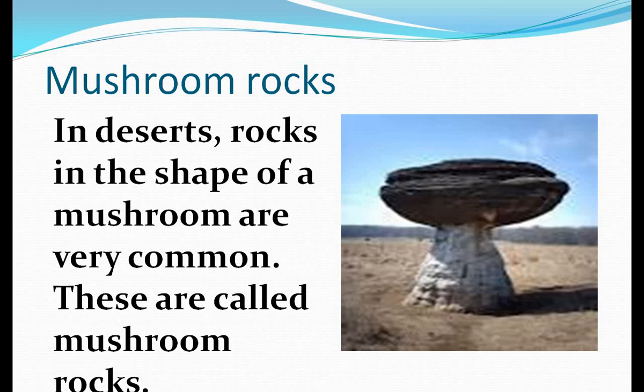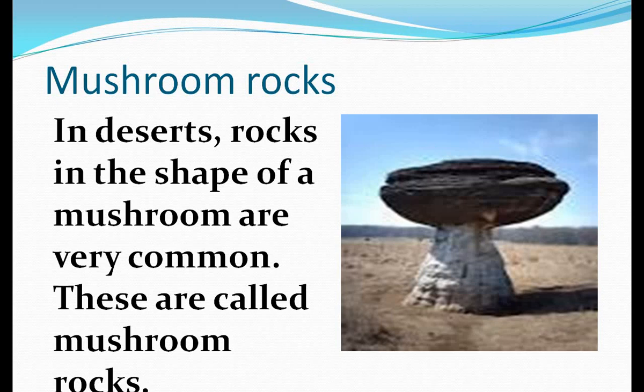As we know, wind is an active agent of erosional and depositional activities. In desert areas, winds usually erode the lower section of the rock more than the upper part. Rocks are found in the desert areas also. When wind blows with great speed, due to its pressure, it erodes the lower section of the rock more than the upper part.